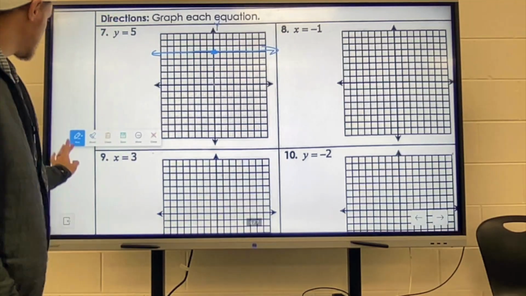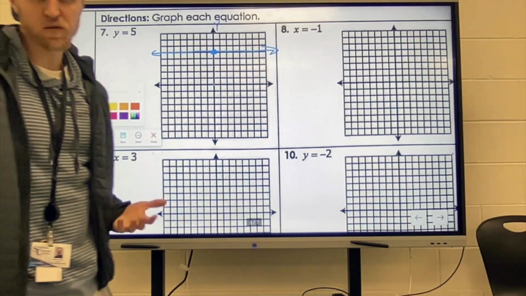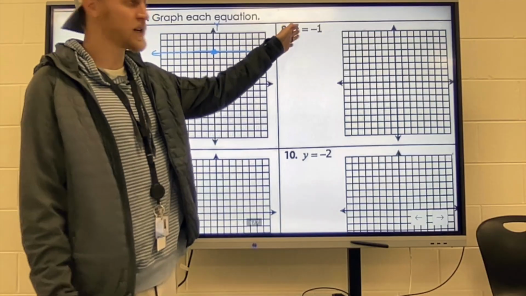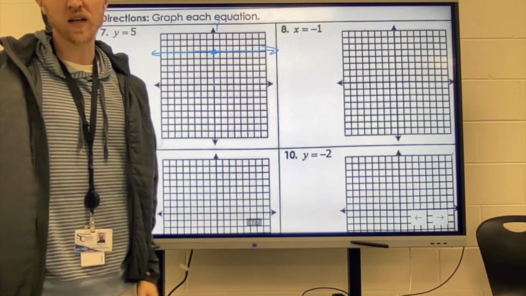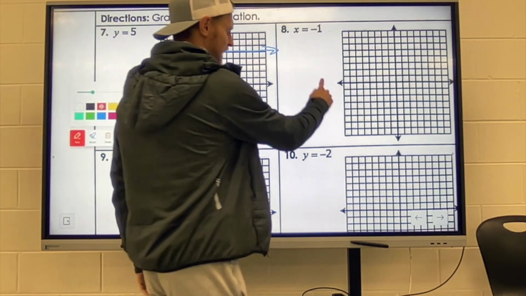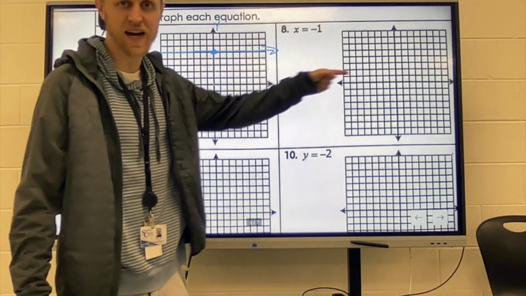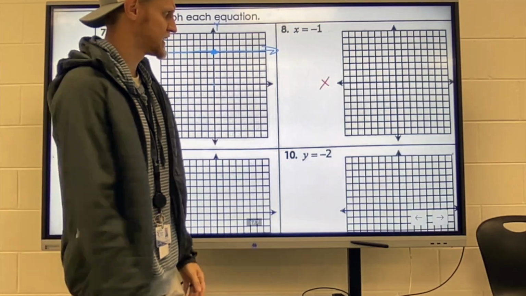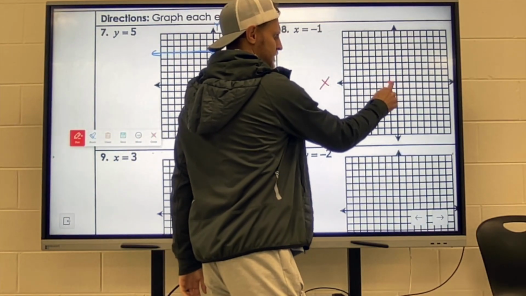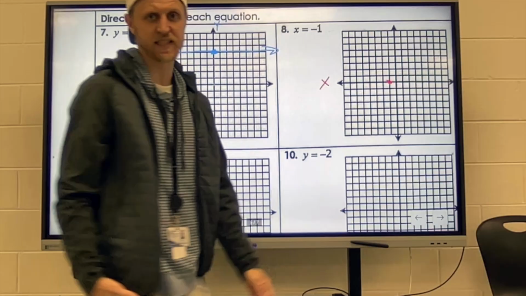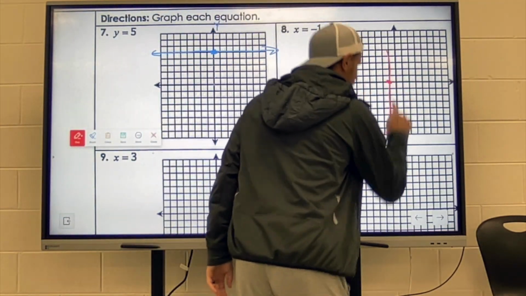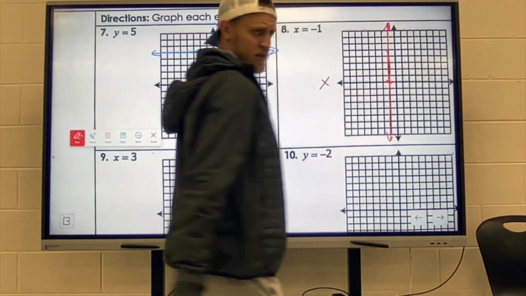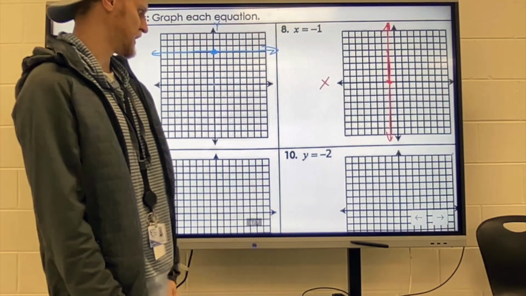8 says x equals -1. Again, some of you may memorize that x equals a number means vertical line because it's bad and icky. Others of you may not, but what everyone can remember is that we're dealing with the x-axis, the side-to-side axis. So if we go back 1, and I need to cross that axis, the only way to do so is to make this vertical line that goes up and down. So even if you don't have it memorized, you could still get it right.